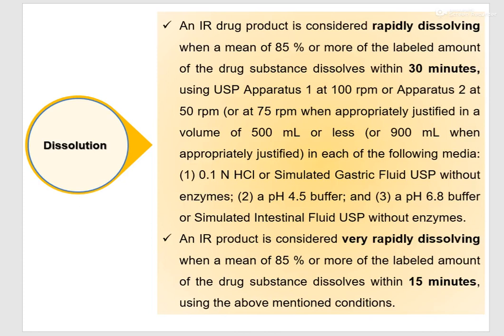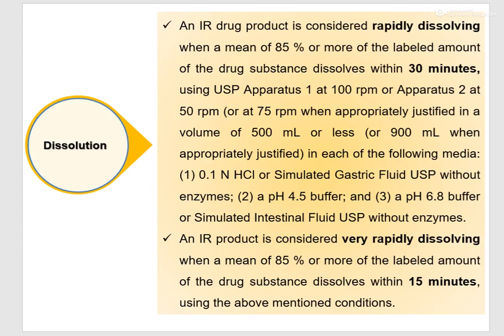So it is rapidly dissolving when the drug release is 85% minimum within 30 minutes using USP apparatus 1 at 100 rpm, or you can use apparatus 2, but then you have to operate at 50 rpm, or at 75 rpm when appropriately justified, in a volume of 500 ml or less, or you can use 900 ml when appropriately justified, in each of the following media.